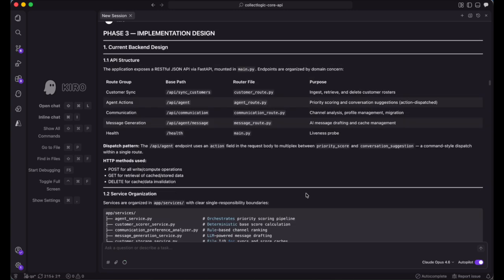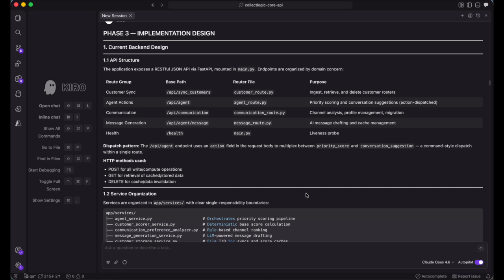The system exposes 17 REST endpoints across 5 route groups: customer sync for ingestion, agent actions for scoring and suggestions, communication analysis with a stateless zero-LLM channel ranker, message generation for compliant scripts and emails, and a health endpoint. Together, they cover the complete lifecycle: ingestion, scoring, analysis, generation, and cache management.